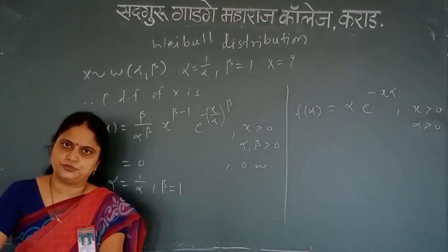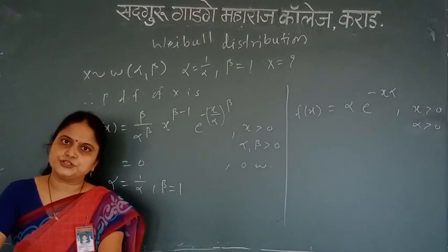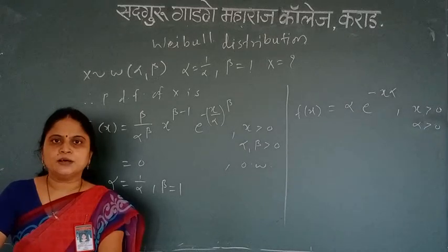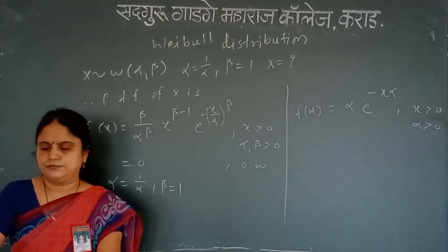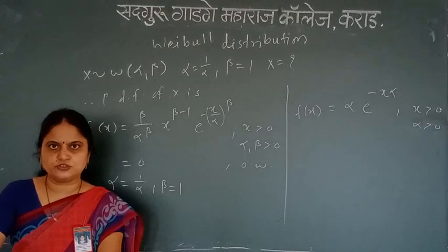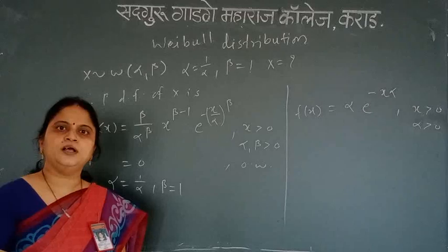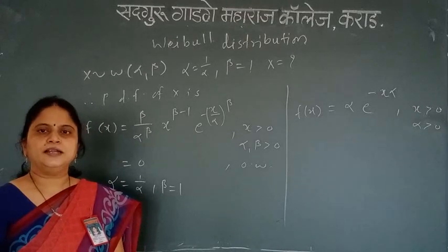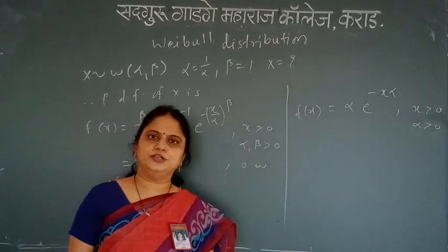So this is exponential distribution with parameter alpha or gamma distribution with parameter 1 upon alpha comma 1. So this is the last problem of Weibull distribution, which finishes my Weibull distribution.